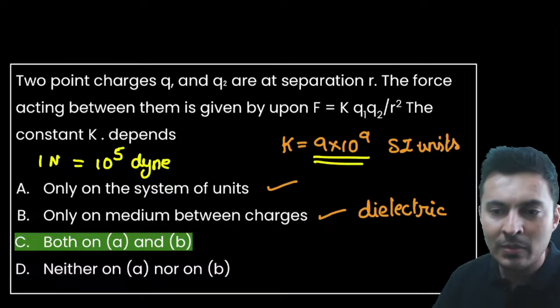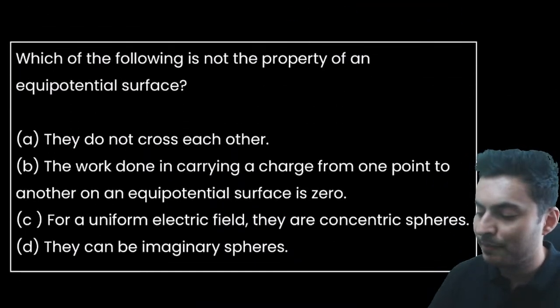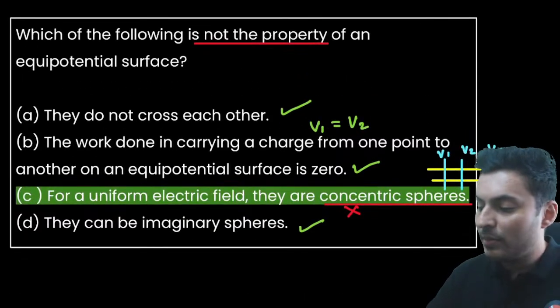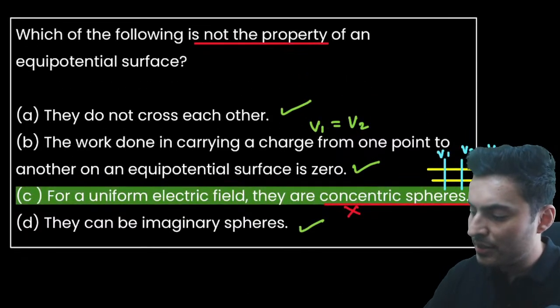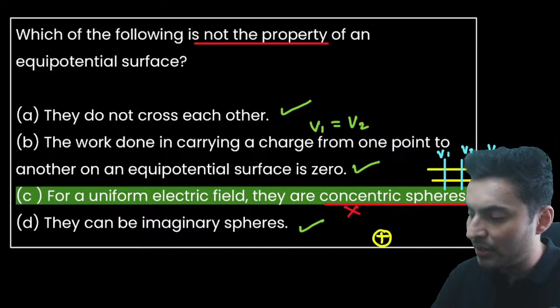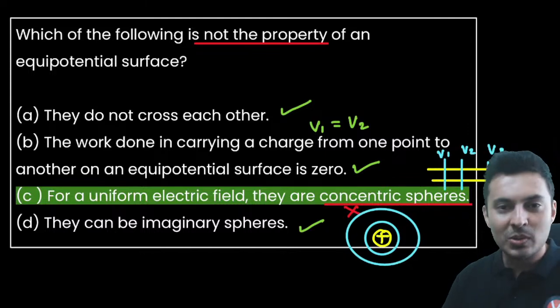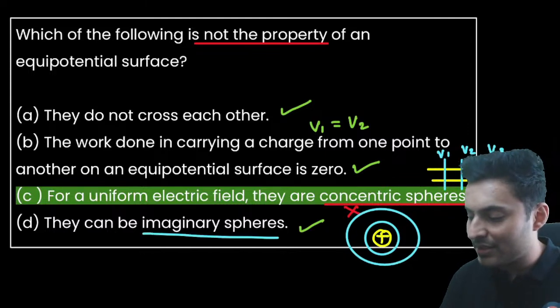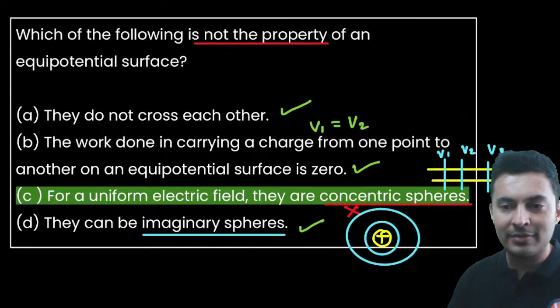Is that clear? Which part? So they can be imaginary spheres. This one is basically, if you take a point charge over here, how will the equipotential surfaces look like? These will be the equipotential surfaces. So can they be imaginary spheres? Definitely they can be. Definitely they can be.